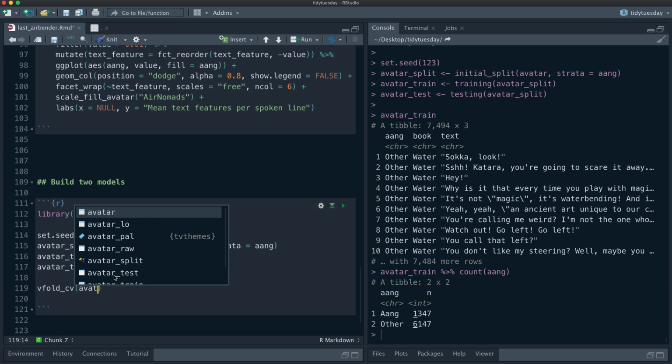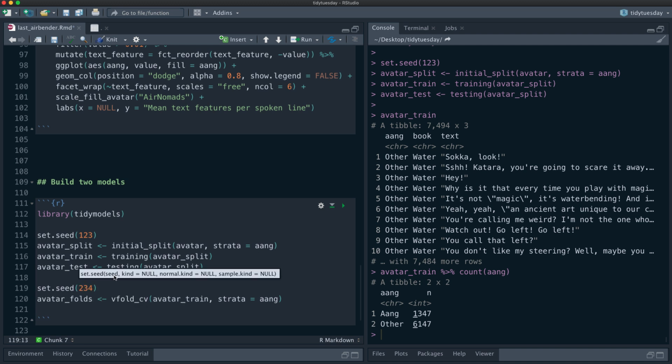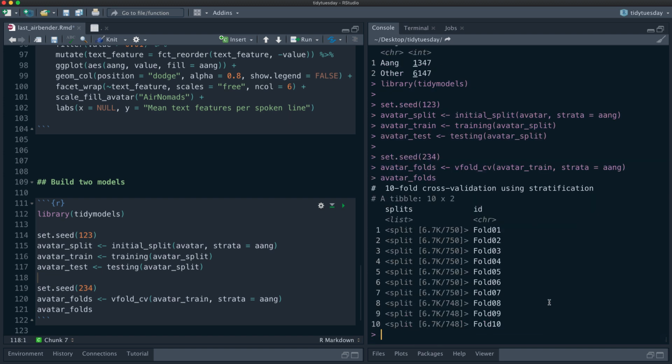So let's say we do this on the training data, avatar train, and let's again do it with stratified sampling, especially now that we've noticed we have this class imbalance, and let's call this avatar folds. And let's set a seed again, because that again has randomness in how it is chosen.